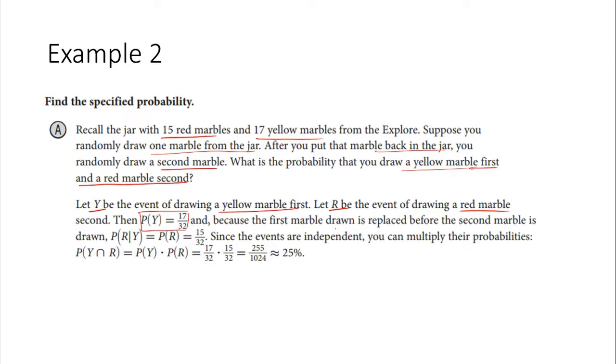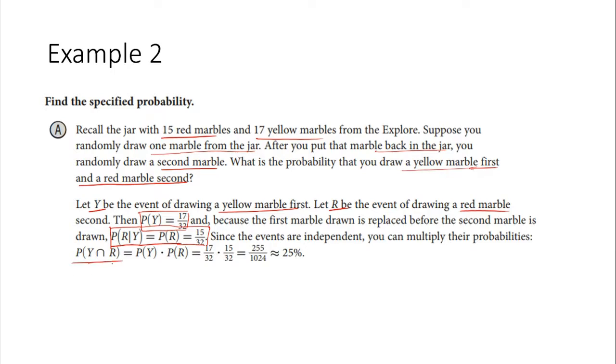Because the first marble drawn is replaced before the second marble is drawn, the probability of drawing a red, given that your first draw was a yellow, should equal the probability of drawing a red marble, which is 15 out of 32. Since they're independent, since the probability of R given Y equals the probability of R, you can multiply their probabilities.